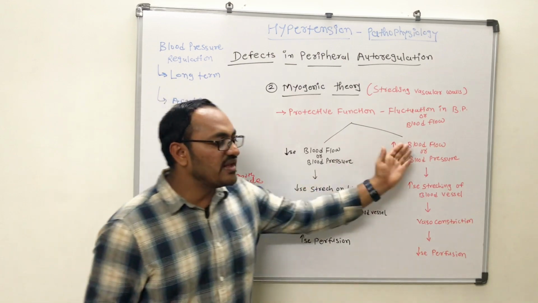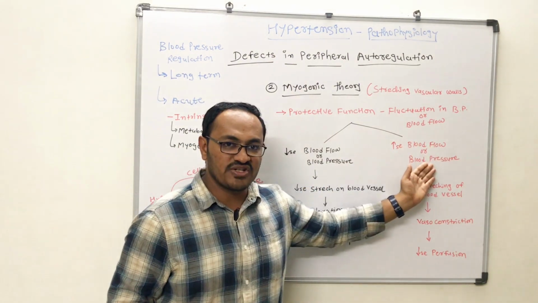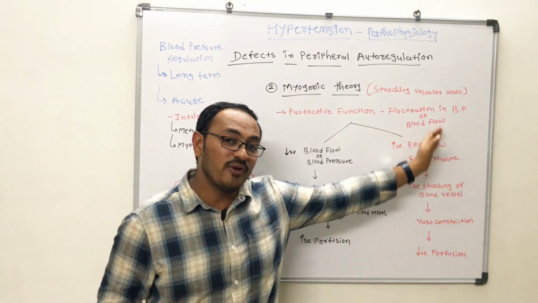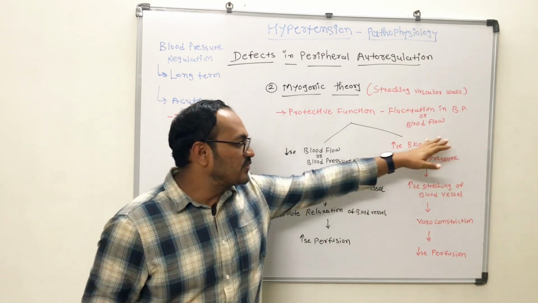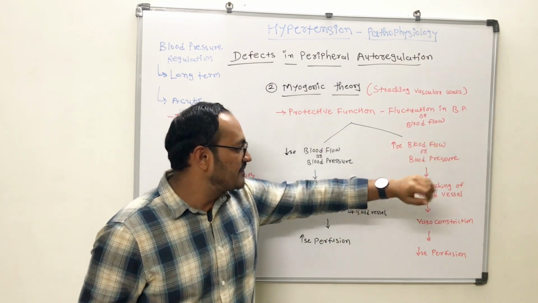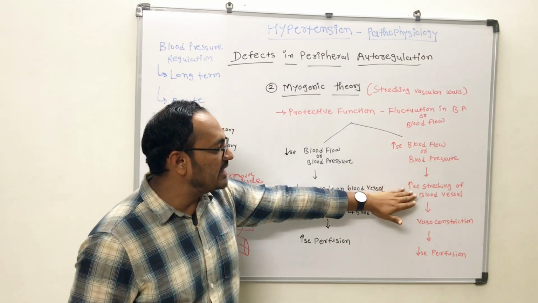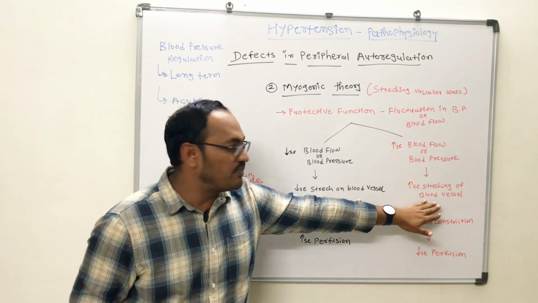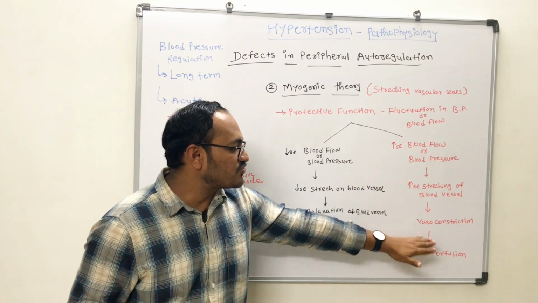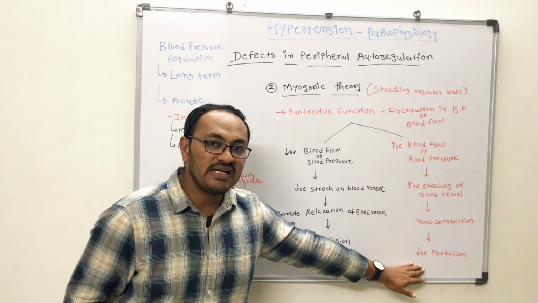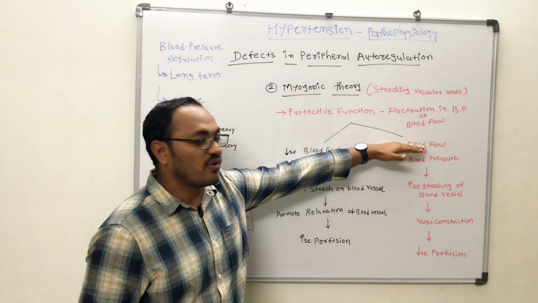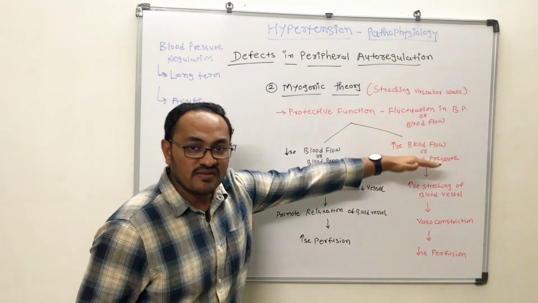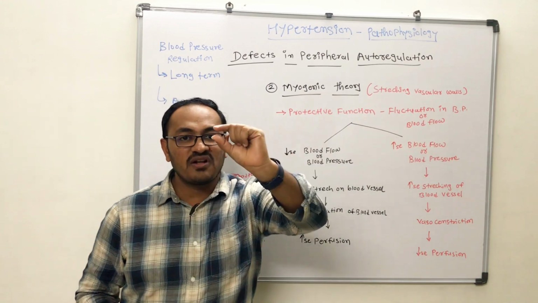and there will be a regulation of blood flow via this mechanism. When there is an increase in blood flow or pressure to a certain part of the body, it can also lead to damage to certain tissues or cells. In this condition, there will be increased stretching of the blood vessel, there will be vasoconstriction, and there will be a decrease in the perfusion, because the blood flow is already high. When this blood flow is high, the vessel gets constricted.